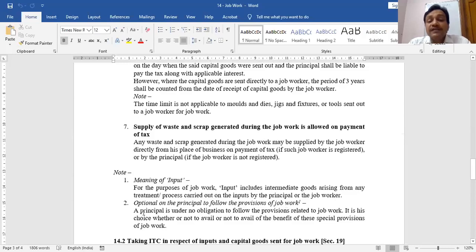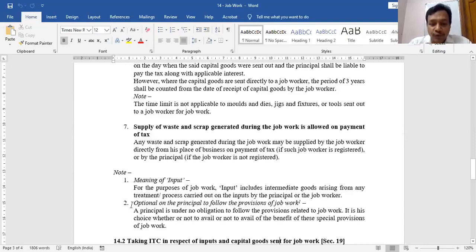Next point. This provision of following job work is not compulsory on the supplier. Supplier can supply the inputs as well as machinery to the job worker without payment of tax. It is optional. If the principal says that when I supply the buttons as well as machinery to the job worker, I am willing to pay the tax, government says no issue, then you can follow the normal provision.